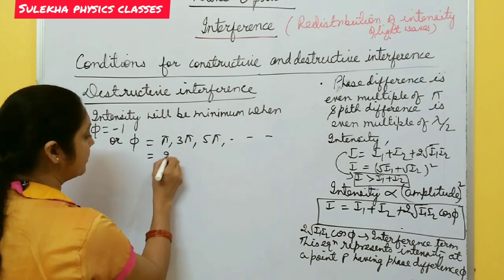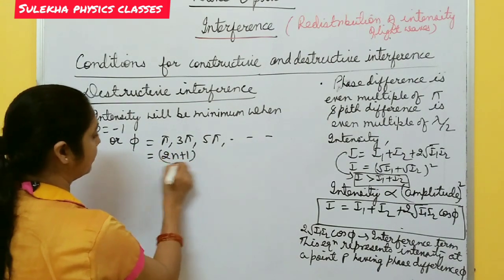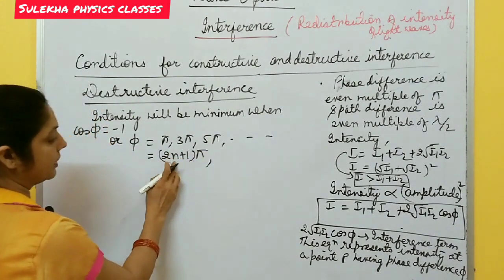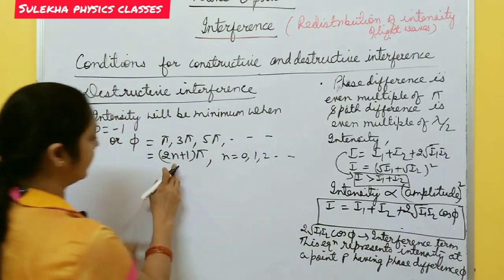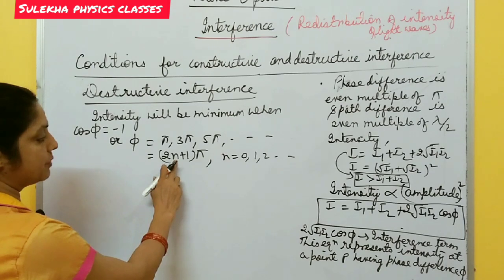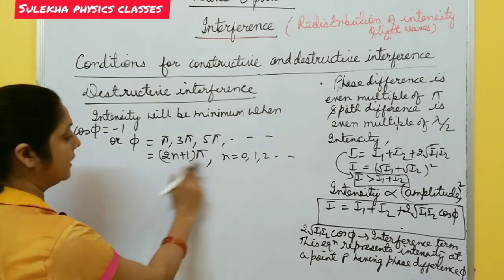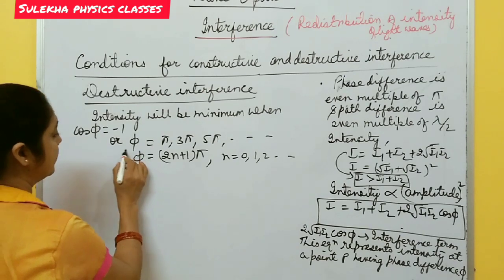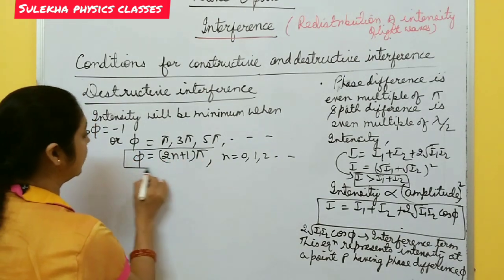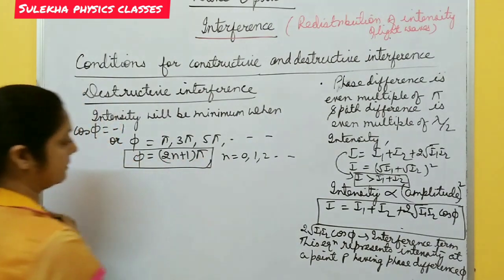So this becomes twice n plus 1 pi, where n is 0, 1, 2 in this way. When n is 0, this becomes pi. When n is 1, this becomes 3 pi, 5 pi in this way. So phase difference is an odd multiple of pi in this case.